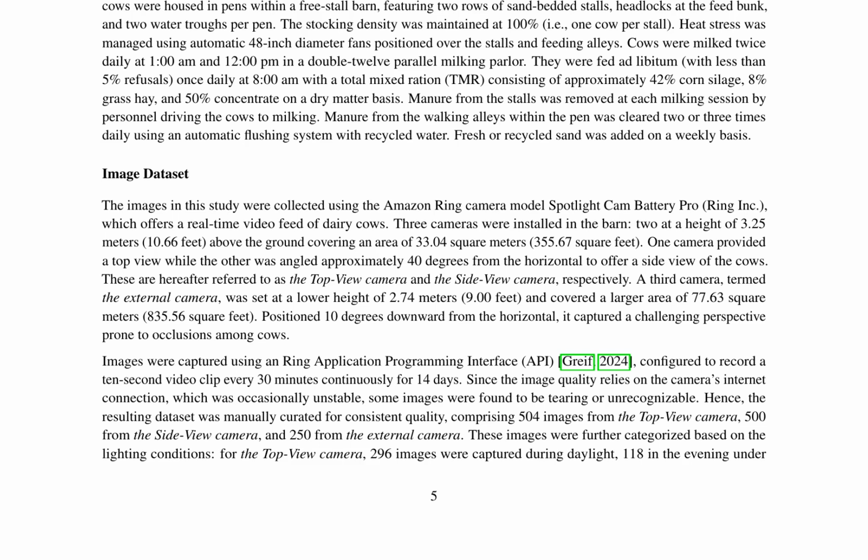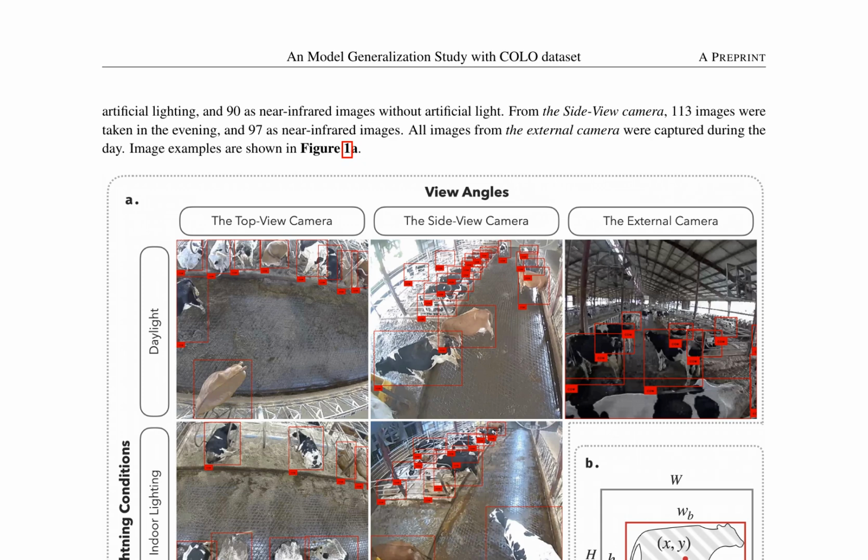The study involved 100% Holstein cows housed in a freestall barn with automatic fans for heat stress management. Cows were milked twice daily, fed ad libitum, and manure was removed regularly. Images were collected using Amazon Ring cameras installed at different heights and angles, capturing various perspectives and lighting conditions.